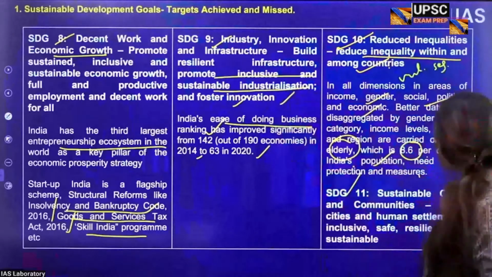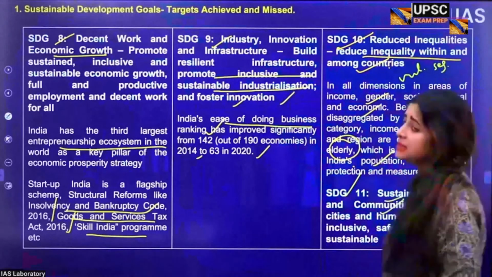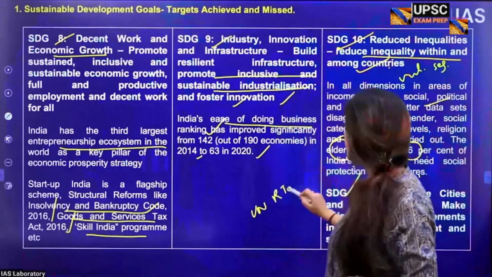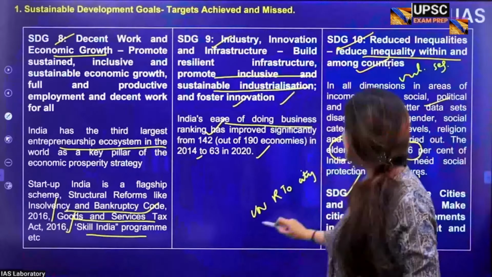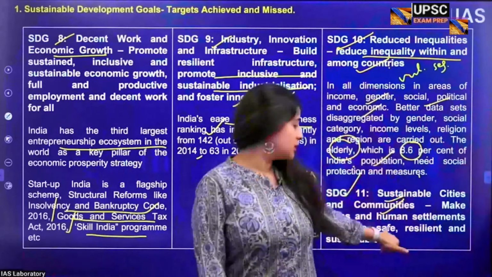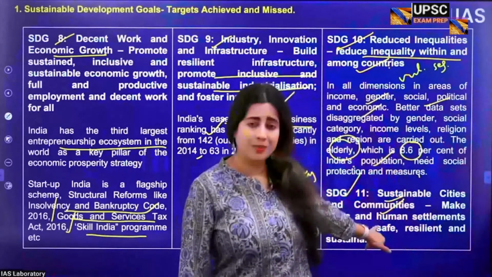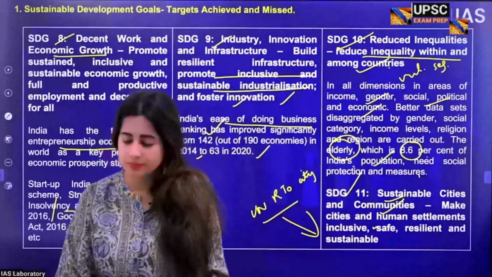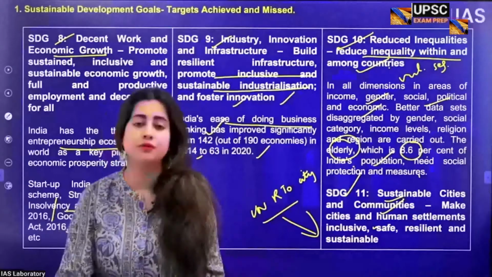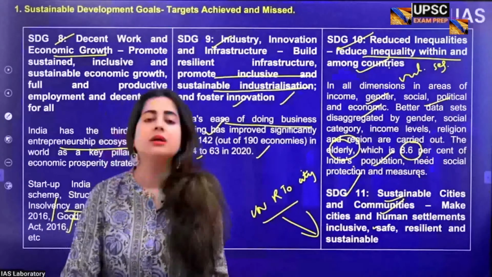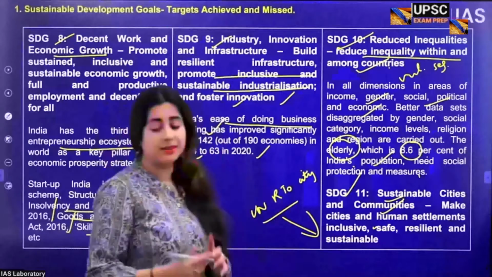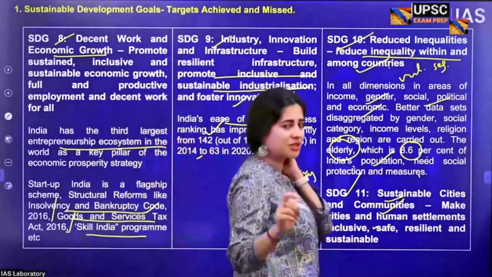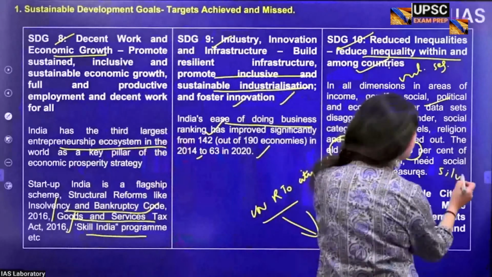And SDG 11 talks about sustainable cities. Here, please go back and do read about the UN Right to City. UN Right to City is a mechanism which says... this question came up in 2021 UPSC prelims, about UN Right to City. What is that? It means that absolutely, the Srijan portal, beautiful. It is a portal where... this also reminds me, thank you so much for this prompt. This also reminds me to tell you, when you talk about geriatric population, which is vulnerable in India, do study about silver economy.